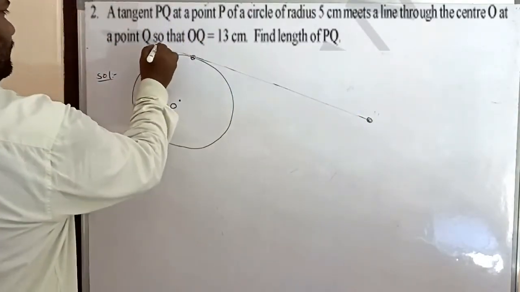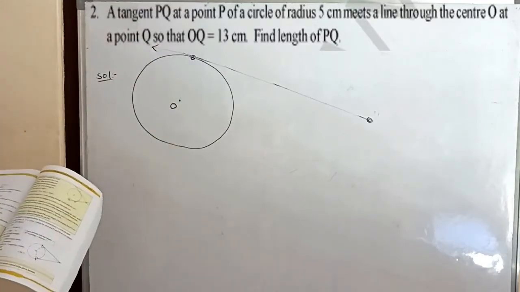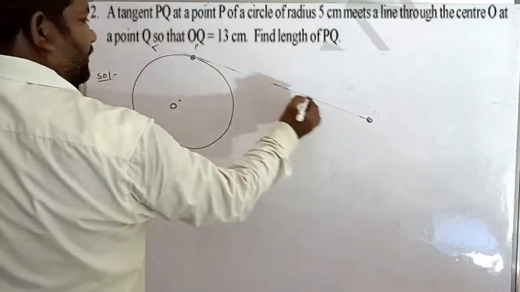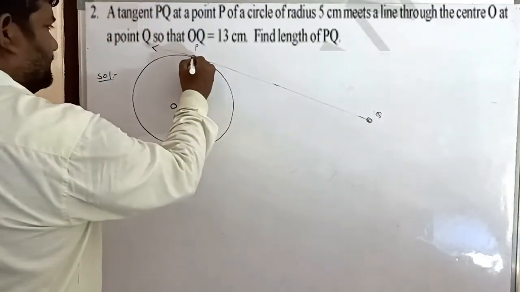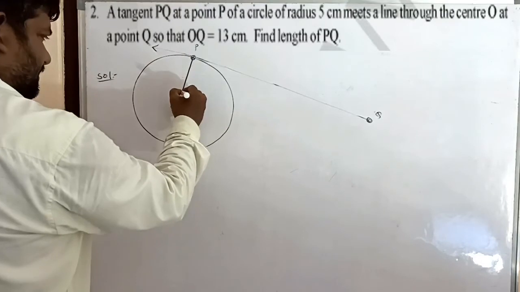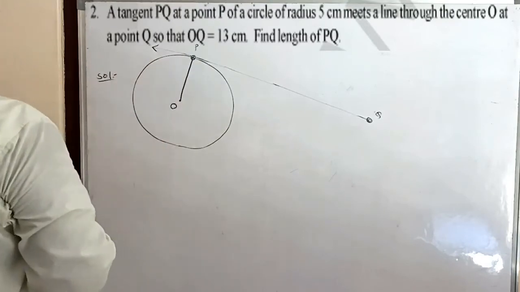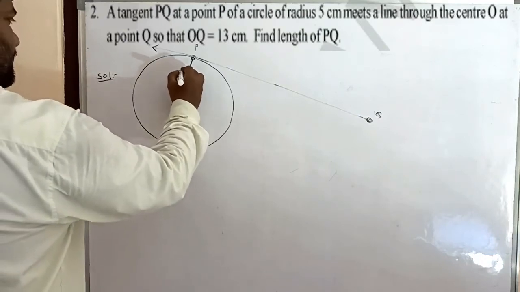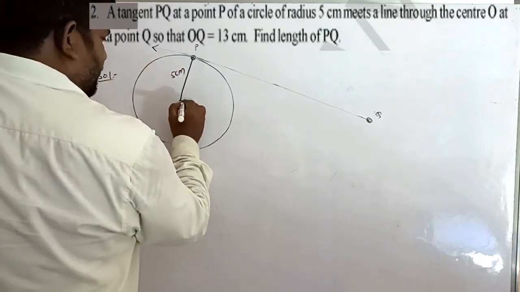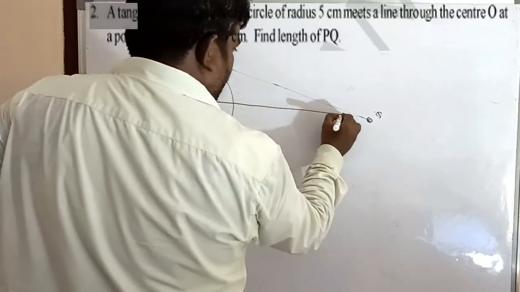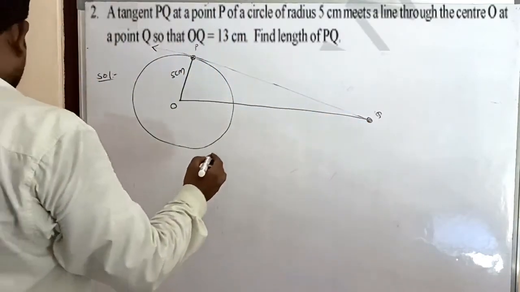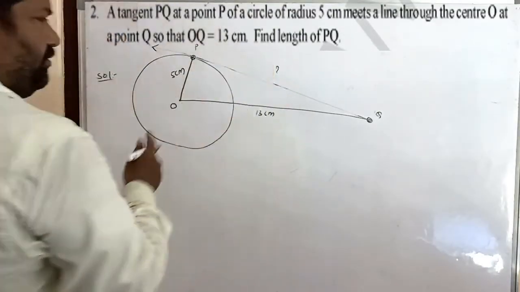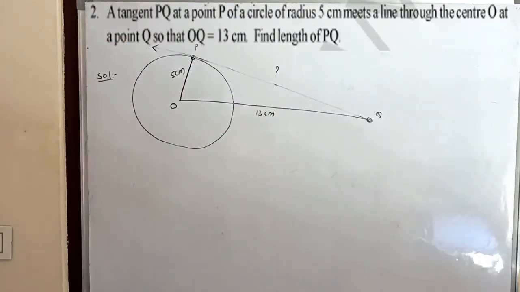Okay. This is a tangent. P is a point on a circle of radius, and this is point P, point Q. OP is the radius. OP equals 5 centimeter, and OQ is given. OQ equals 13 centimeter. Find PQ.